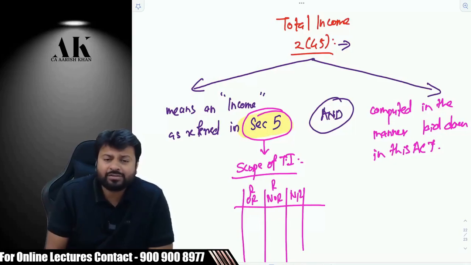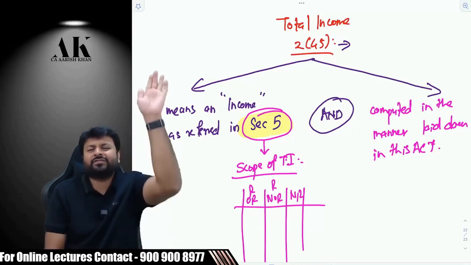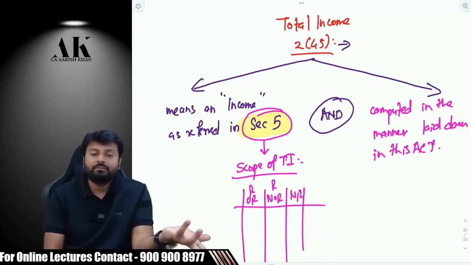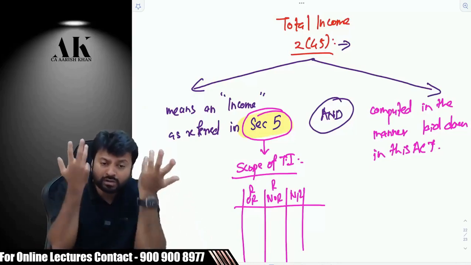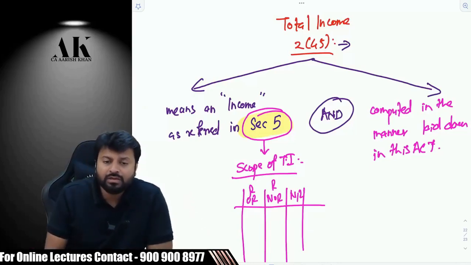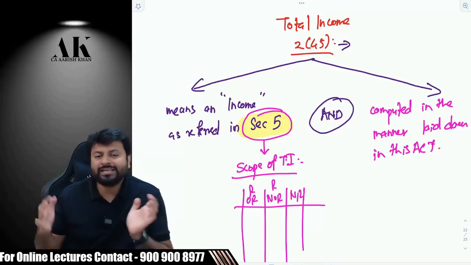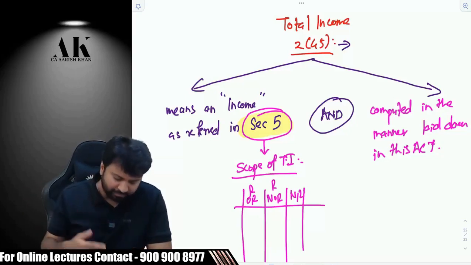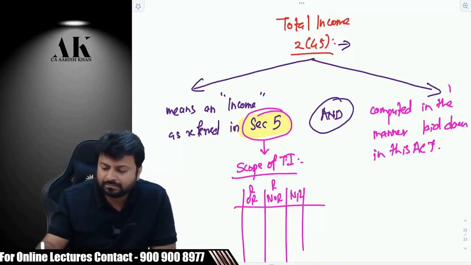But the point I'm trying to say is, when somebody asks you what is total income, never ever say 5 heads of income. That is how you compute. But first, before that, you need to understand what to compute. Do we have the right to compute all the salaries, all the PGBPs, all the capital gains, all the IFOs, all the house property of the entire world, irrespective of the residential status? Do we have that right? We don't have that right. So we need to bring the taxability within the scope first, and then you compute the income.